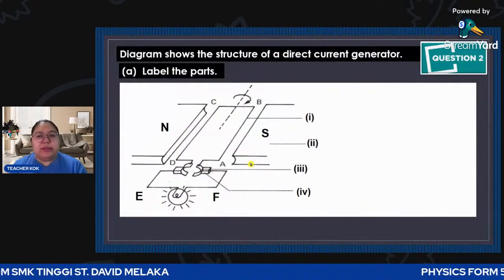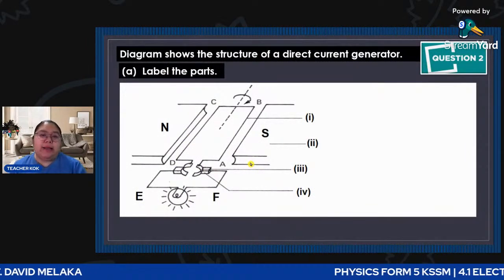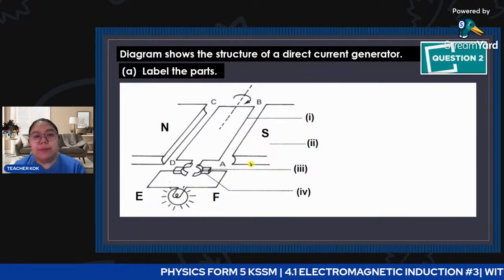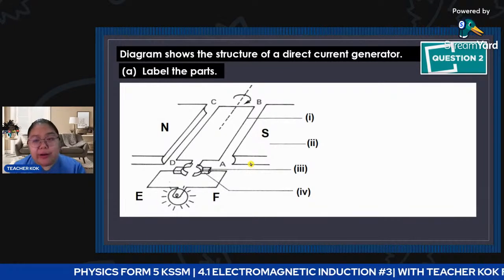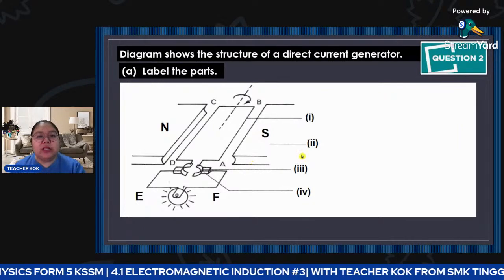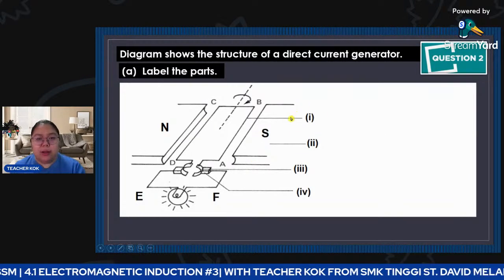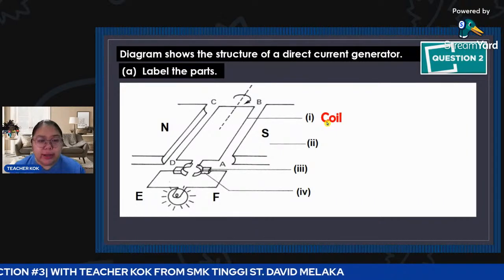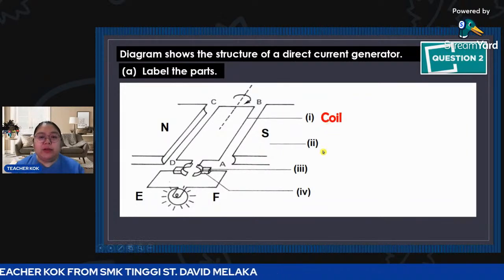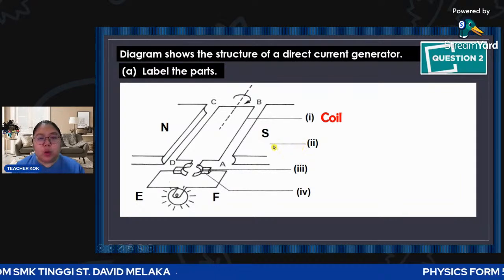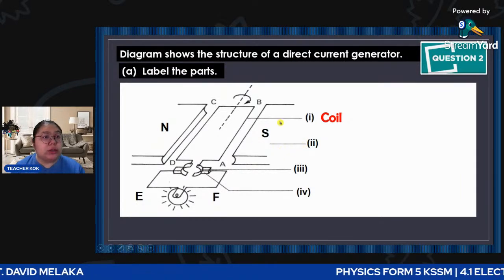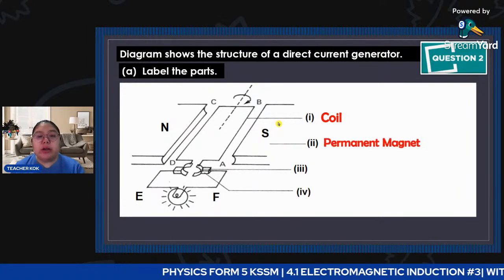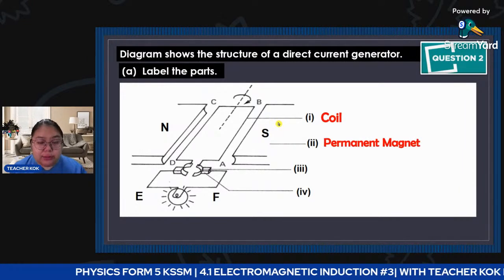Okay, now we're going to see question number 2. I think question number 2 you also know how to do because we just labeled. Label the structure of the direct current generator. First part, can you see 1? Number 1, actually, we just call it a coil. After that, you see number 2. Number 2 shows the north and also the south, so this one should be the magnet. We just call it a permanent magnet.